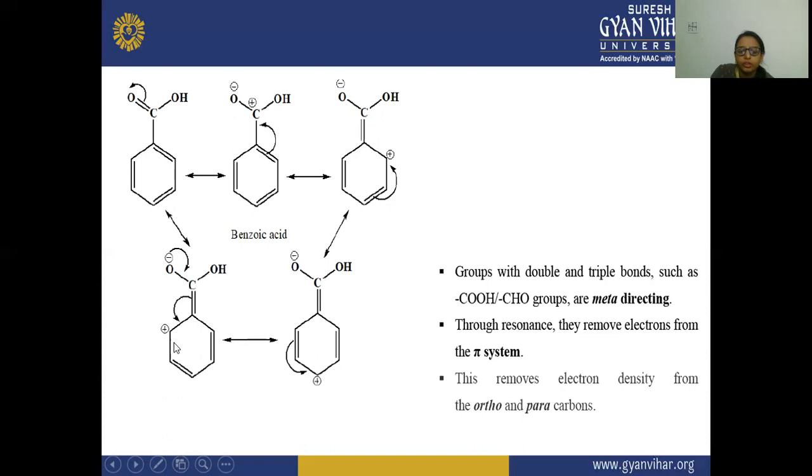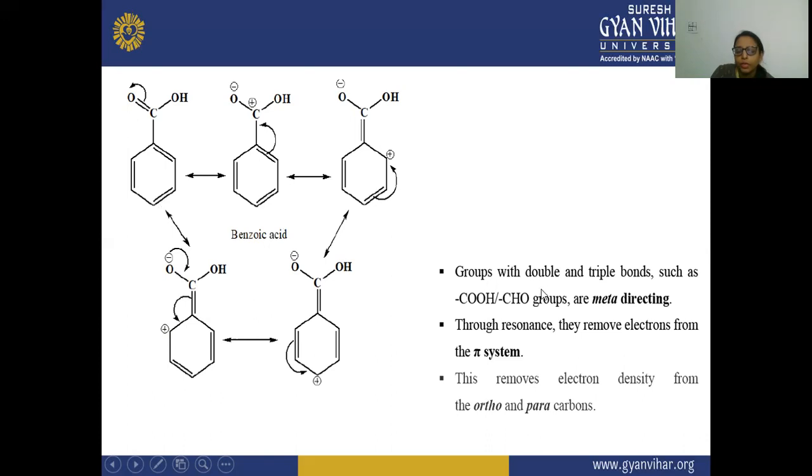After that, you can see the next position: this carbon will withdraw electrons, and there is a shifting of this double bond from this position to this position. So this is also your meta position. After that, the ortho is also having the positive charge. So both ortho positions and one para position are having the positive charge, and this bond will then shift to this position, and again there is a formation of this structure. So this is the resonance that is happening in this benzoic acid structure.